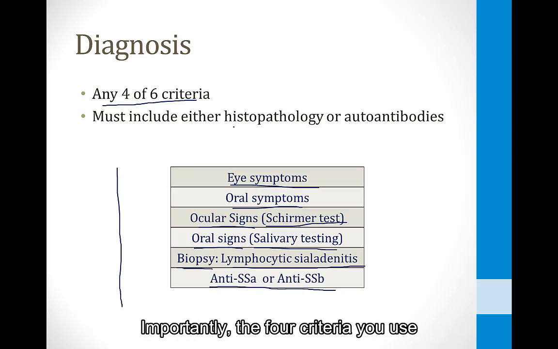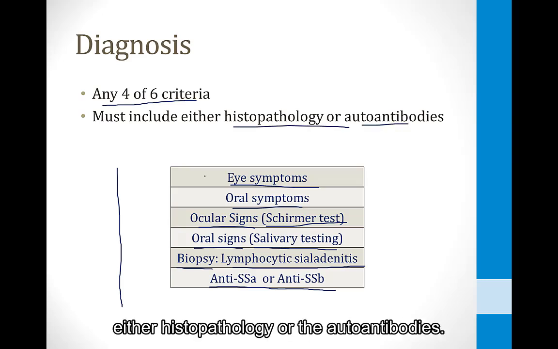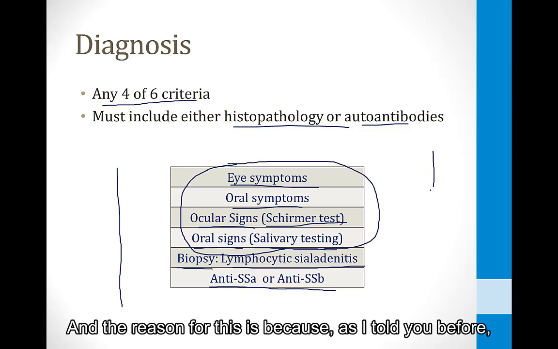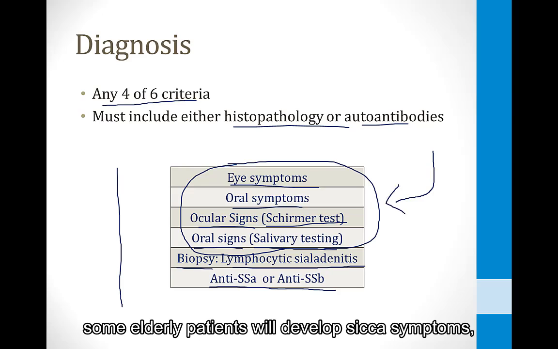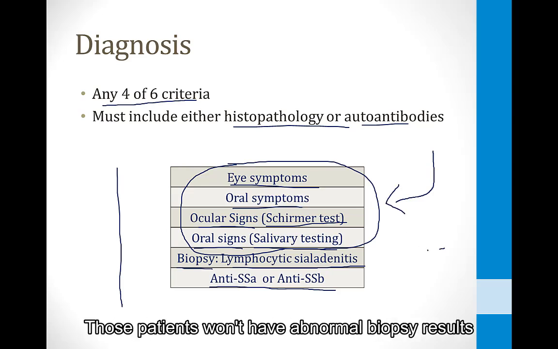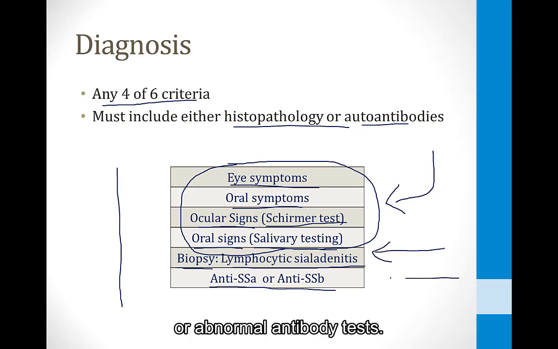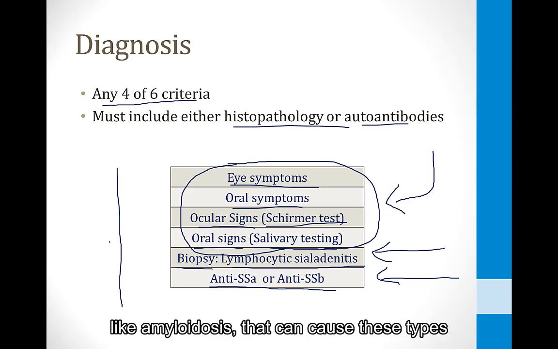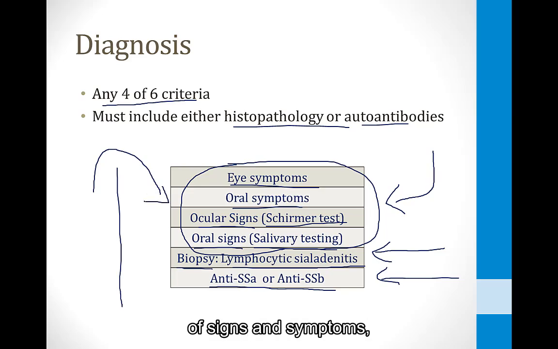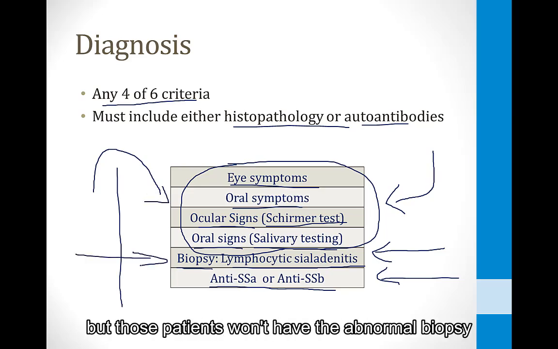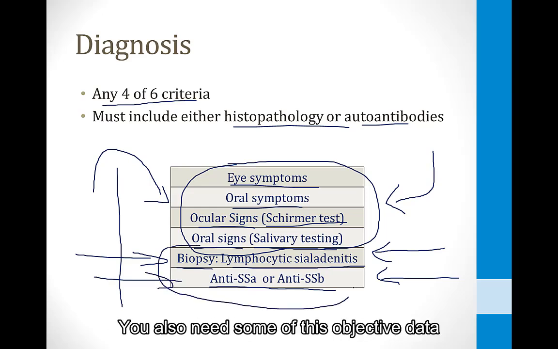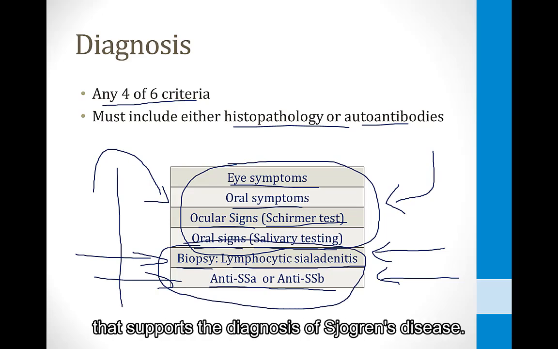Importantly, the 4 criteria you use to make the diagnosis must include either histopathology or the autoantibodies. You can't have just symptoms and signs. And the reason for this is because, as I told you before, some elderly patients will develop sicca symptoms, but they are not due to Sjogren syndrome. Those patients won't have abnormal biopsy results or abnormal antibody tests. And then there are also a number of systemic diseases like amyloidosis that can cause these types of signs and symptoms, but those patients won't have the abnormal biopsy of Sjogren's or the antibody test. So you can't have just signs and symptoms. You also need some of this objective data that supports the diagnosis of Sjogren's disease.